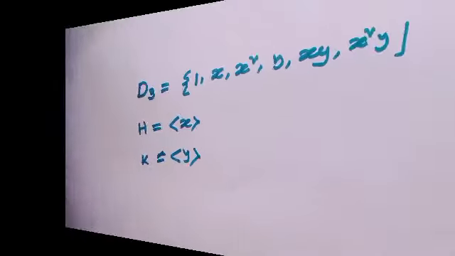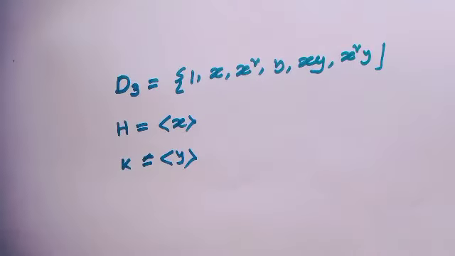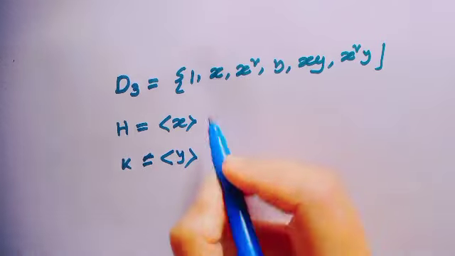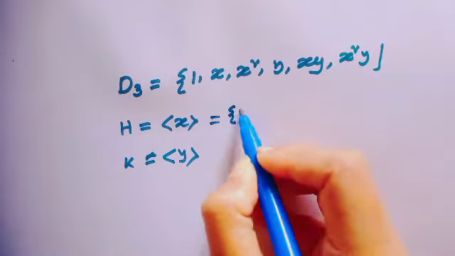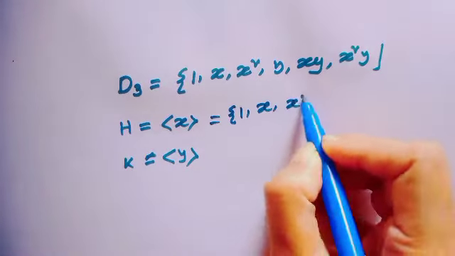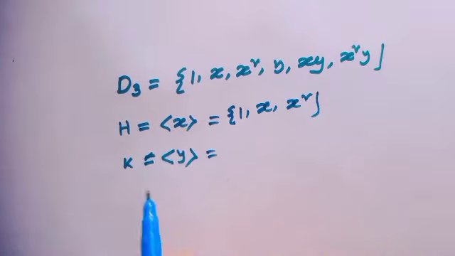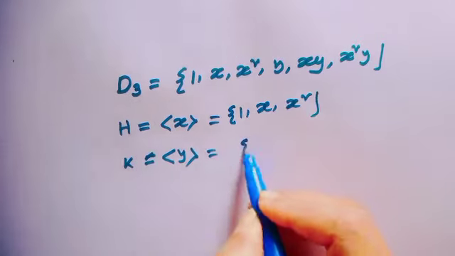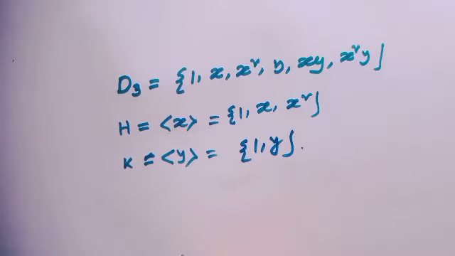Okay, let's see another example. Let's consider the group D3. All of us know D3 contains the elements 1, x, x squared, y, xy, x squared y. Now let's consider the subgroup H, the cyclic subgroup generated by x. This is equal to 1, x, x squared. And the other subgroup K equals the cyclic subgroup generated by y. This is equal to 1, y.